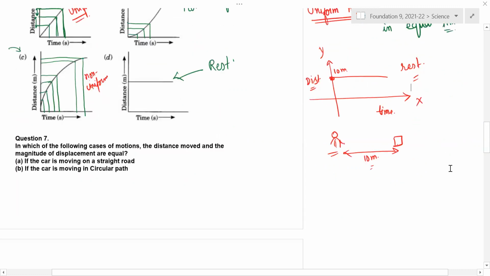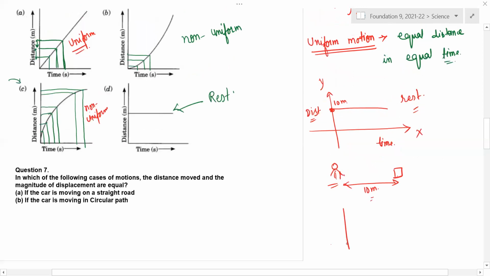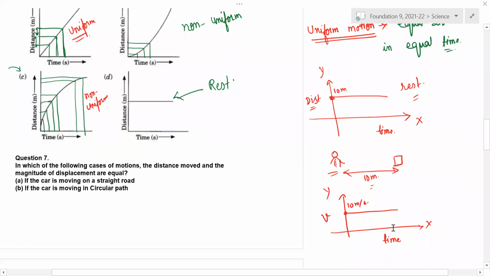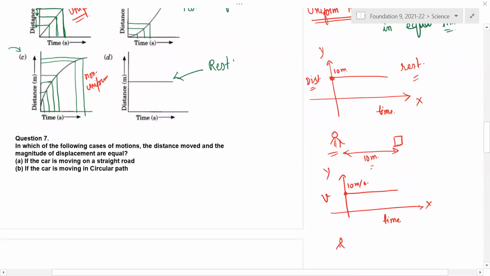Now, case number 2. Here speed has been given. Speed is how much? 10 meter per second. So every time it is moving with 10 meter per second. Again you are here, Babu, right? This object is there. It had started moving with 10 meter per second. So what will happen? This object will be here only, or it will be changing every time?